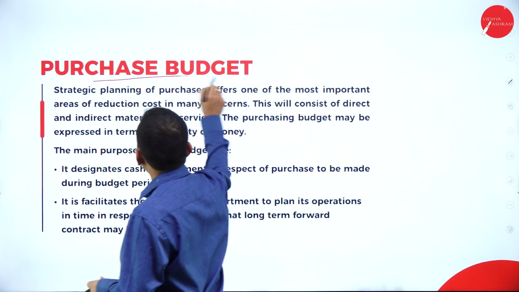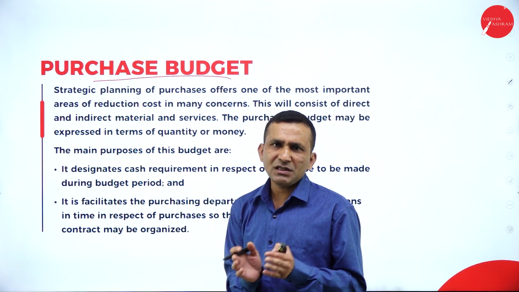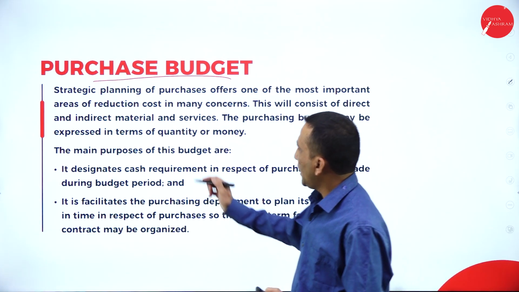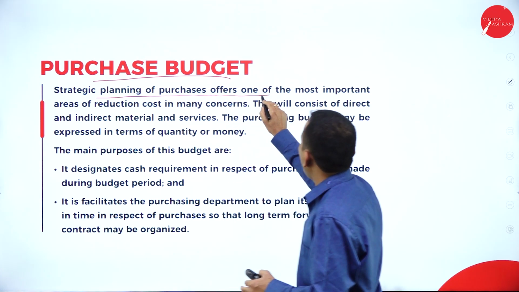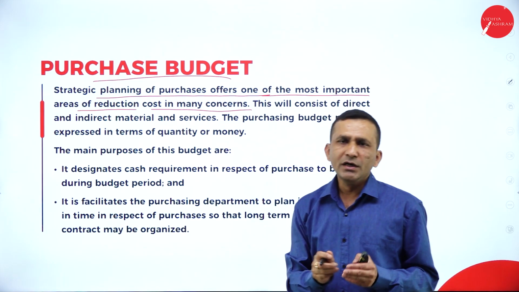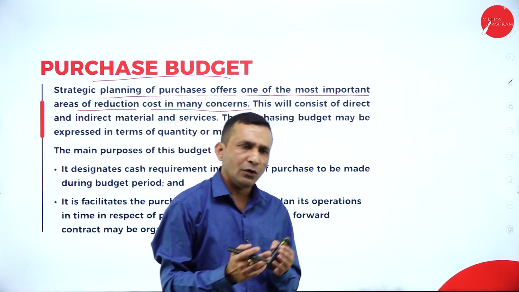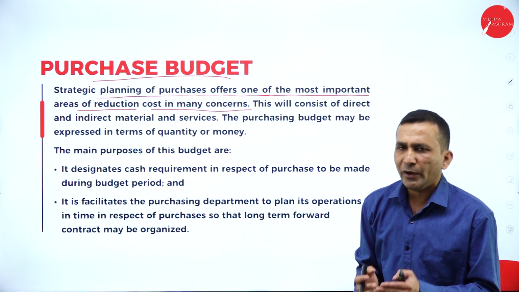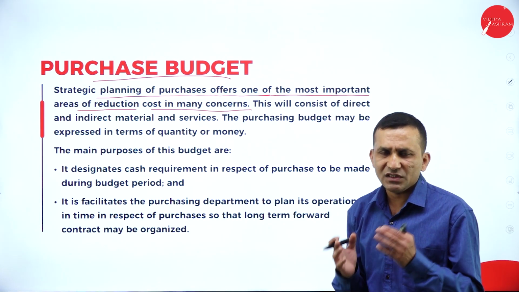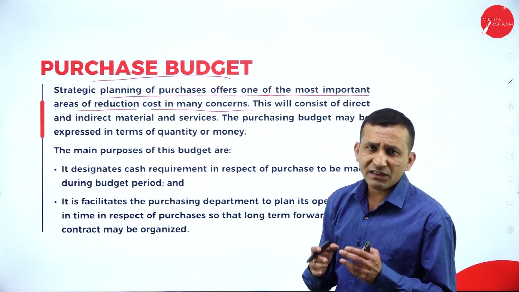So there is one more budget which comes under the functional budgets, the purchase budget. The purchase budget directly coordinates with the sales as well as the production department and others. And the strategic plan of purchase is one of the most important areas of cost reduction in many concerns. Okay, so at the time when raw materials are available very cheaply, you need to think about when you want to purchase. If the production department starts the production activity, the steps they take are completely based on the purchase department. So what kind of materials, when they are purchasing, they want to purchase at the right time.